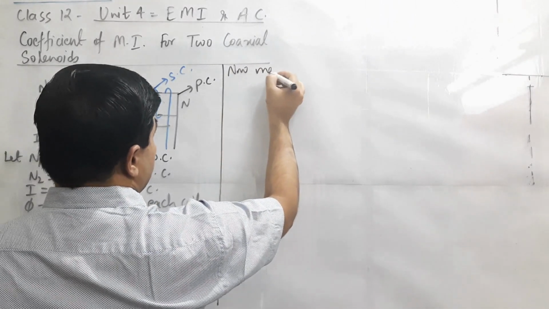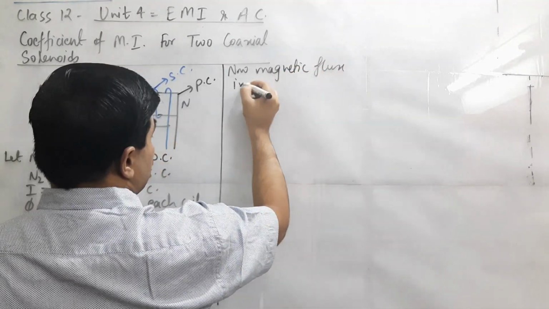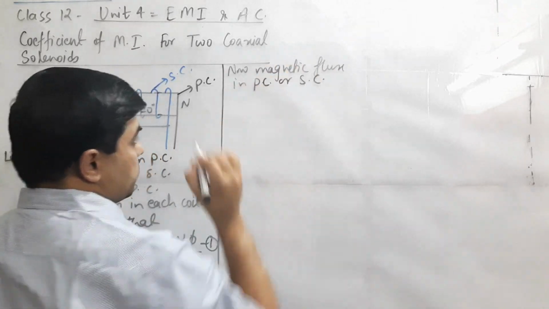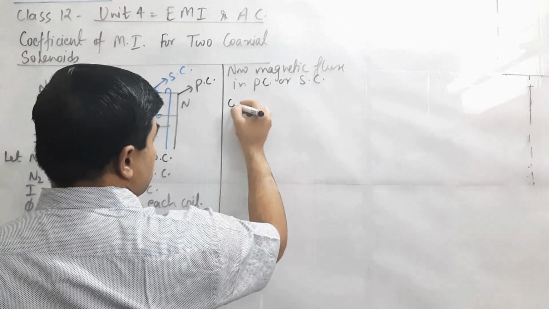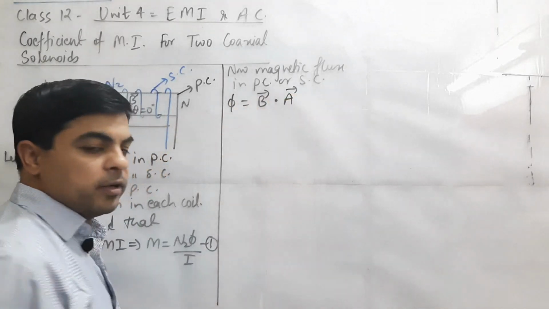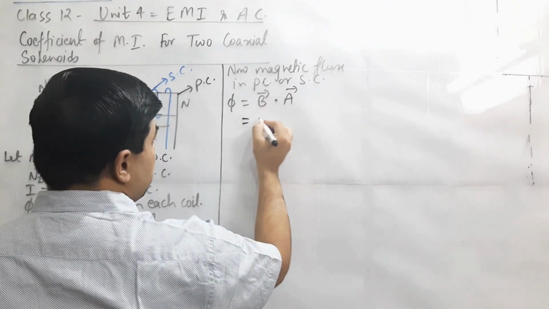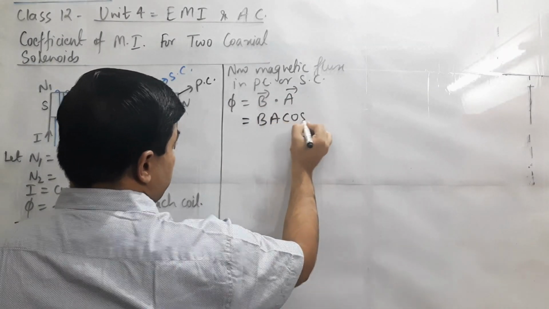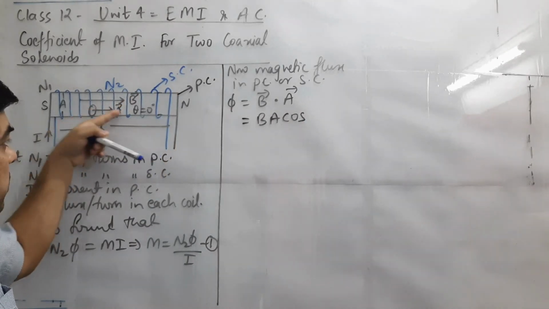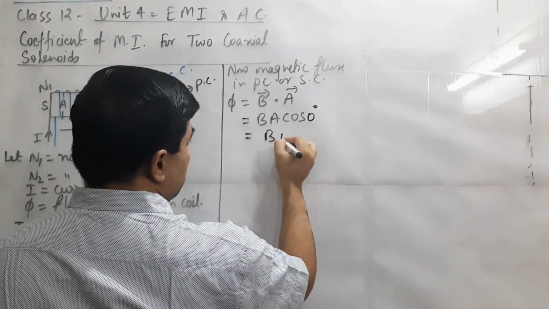Now the magnetic flux in the primary coil or secondary coil will be the same for both coils. Magnetic flux is the dot product of B vector and A vector. We have already discussed this at the start of this unit. Expanding, it is BA cos theta, where theta is the angle between the magnetic field and area vector. Both are in the same direction, so the angle is 0, and it is BA.